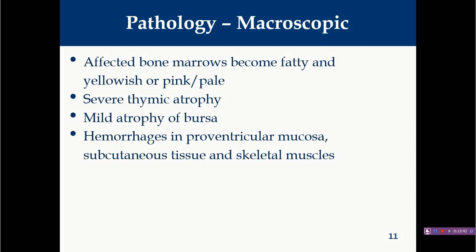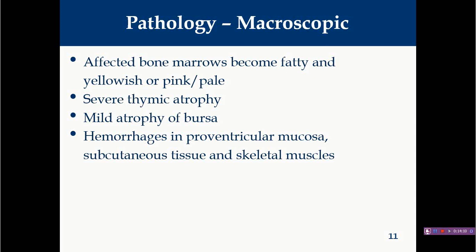Viral protein 3 induces apoptosis of the hemocytoblasts, so there will be no production of erythrocytic progenitors, erythrocytes, as well as WBC and thrombocytes. In that case, the entire bone marrow has very little cellularity and is filled with fatty tissue, so you will find ample amount of fat in the bone marrow, or sometimes it becomes pale in color.